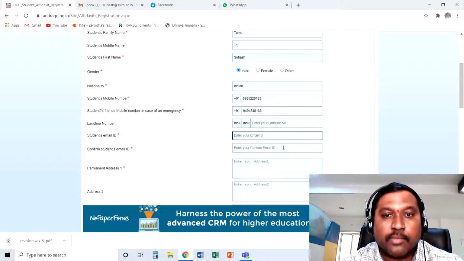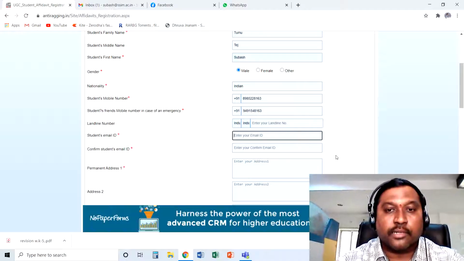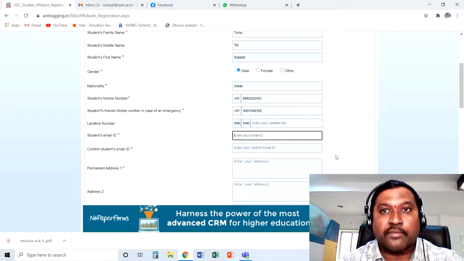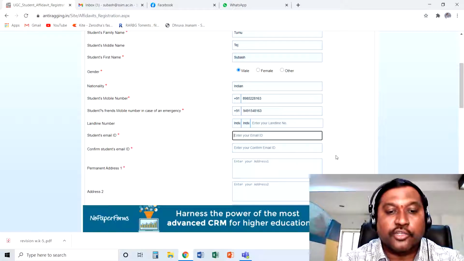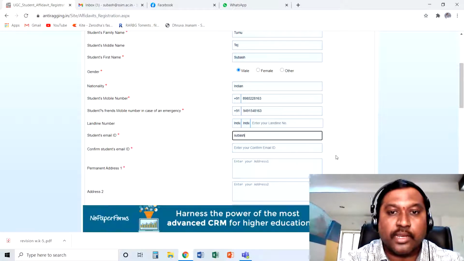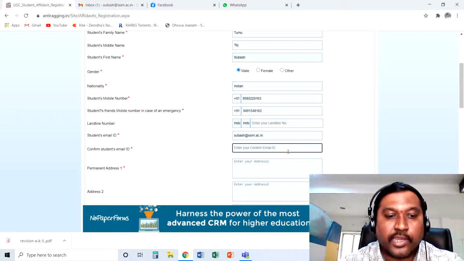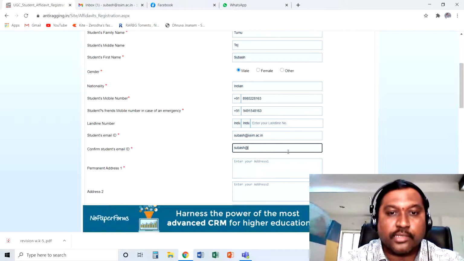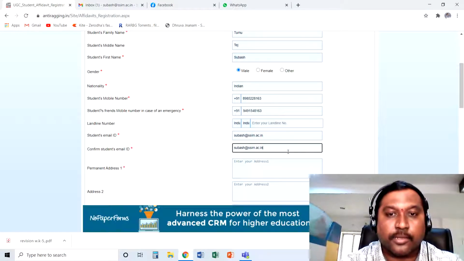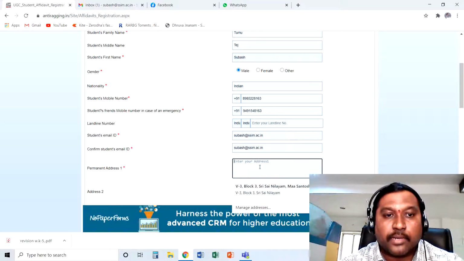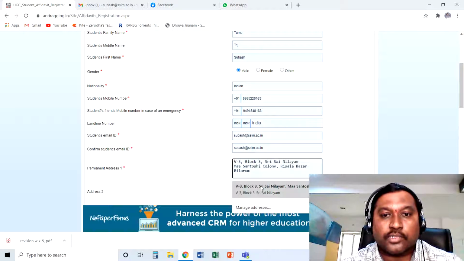And the student's email ID. Always give your personal mail ID, or the institutional mail ID. I'm giving my institutional mail ID, subash@ssim.ac.in, and for confirmation, I retype the same thing, subash@ssim.ac.in. And permanent address. You can always type your permanent address.